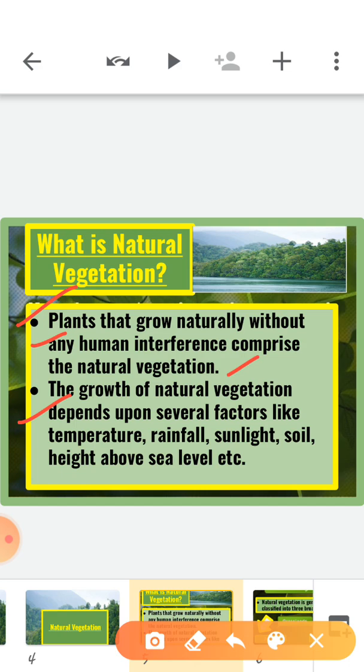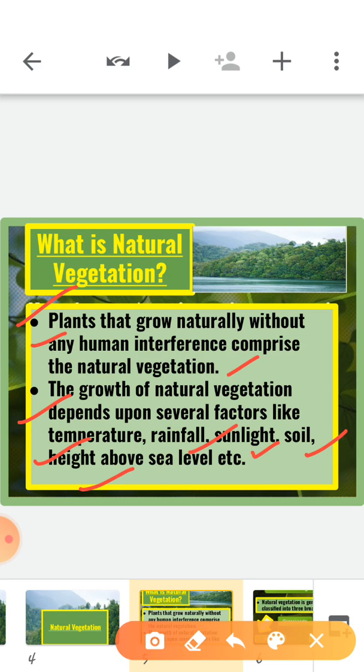The growth of natural vegetation depends upon several factors, for example temperature, rainfall, sunlight, soil, height above sea level, etc. So basically the growth of natural vegetation depends on these factors.